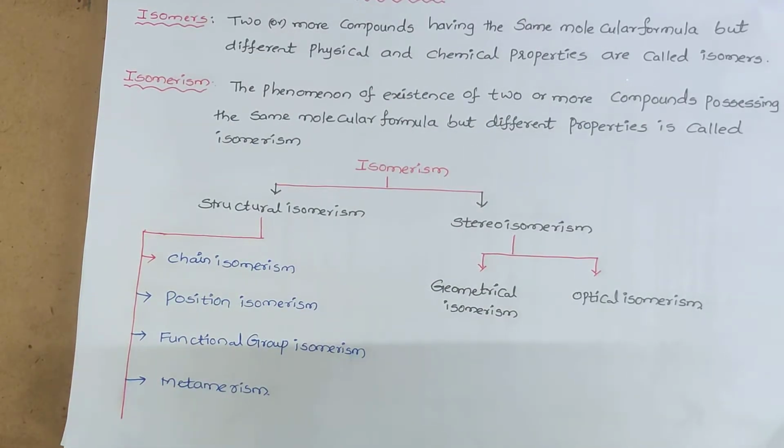And stereoisomerism. Just let me define stereoisomerism. Stereoisomers also have the same molecular formula but differ in the relative position of their atoms or groups of atoms in space. Both have the same molecular formula but differ simply in the relative position of the atoms or groups of atoms. Just for your understanding, I would like to give one example.